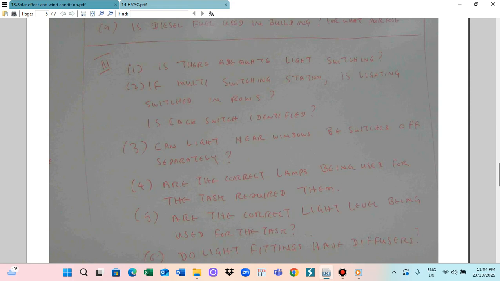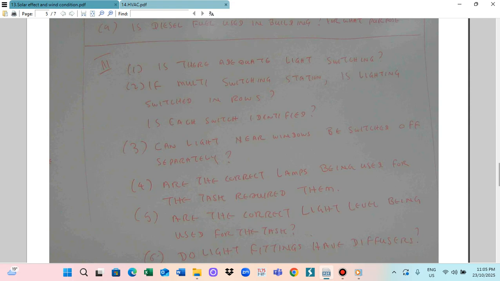And if you use a multi-switching system, it means there are many switching systems used, and each switching system requires a row. So it is row by row switching. For example, the first row will be the switch for the corridor, the second row the switch for the room, the third row the switch for the toilet, like this. So whether this multiple switching system is utilized or not.